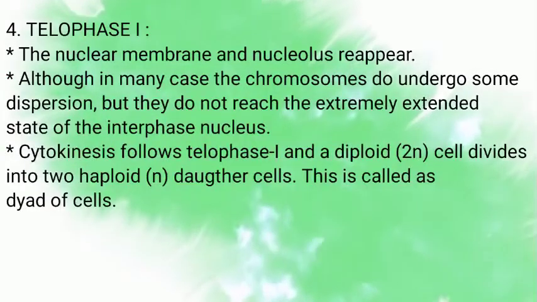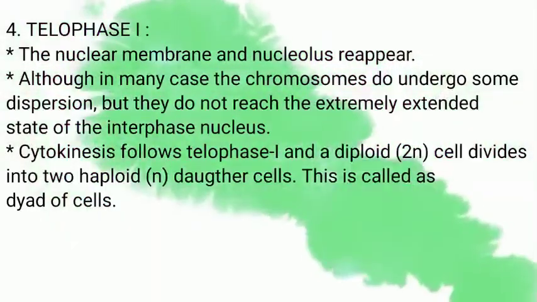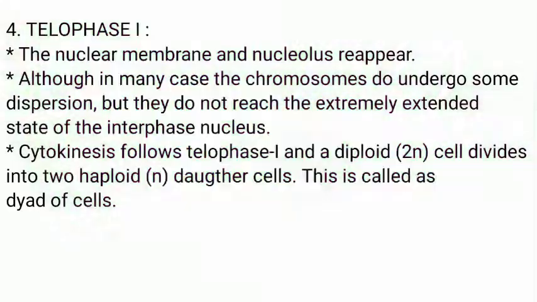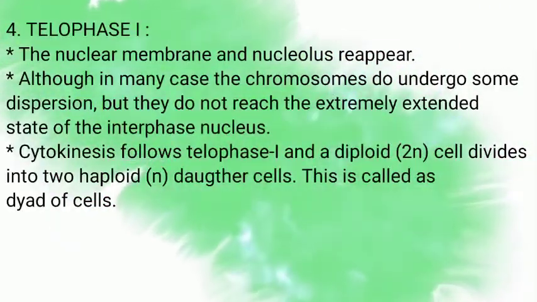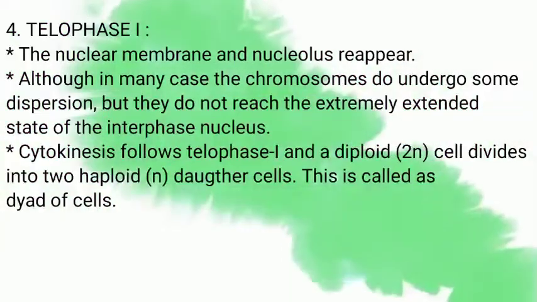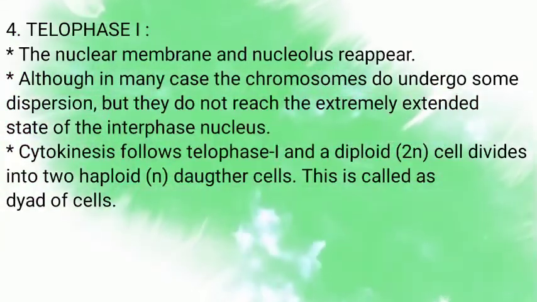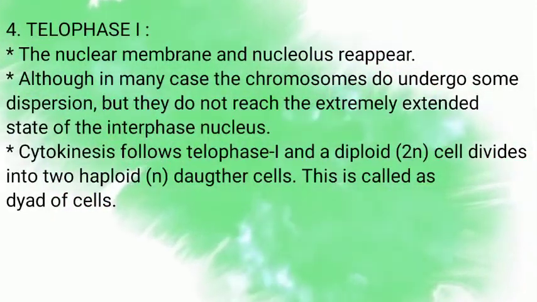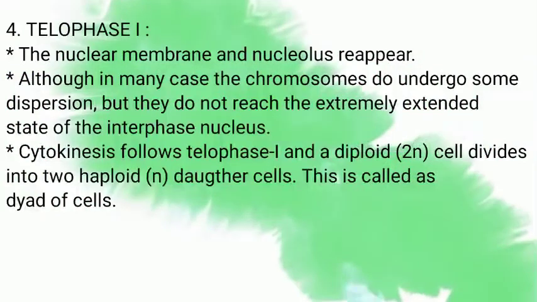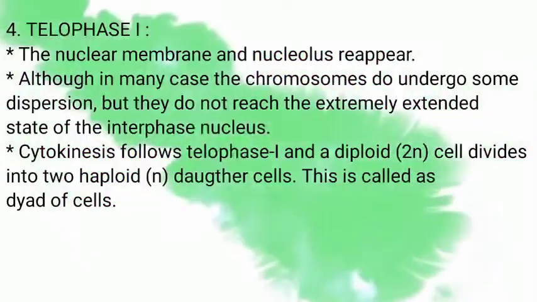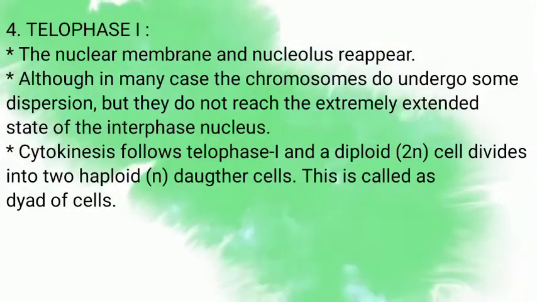Telophase 1. The nuclear membrane and nucleolus reappear in this phase, although in many cases the chromosomes do undergo some dispersion, but they do not reach the extremely extended state of the interphase nucleus. Cytokinesis follows telophase 1 and a diploid 2n cell divides into two haploid daughter cells. This is called the dyad of cells.